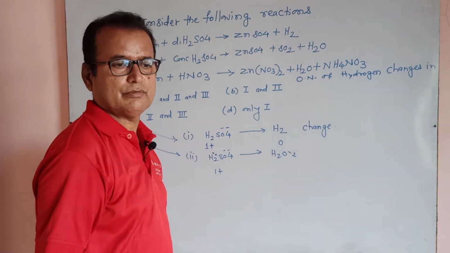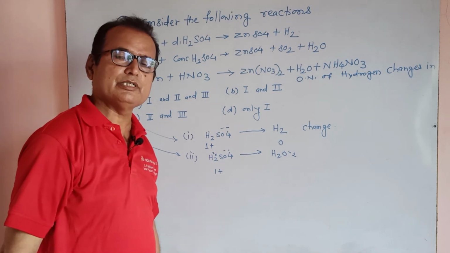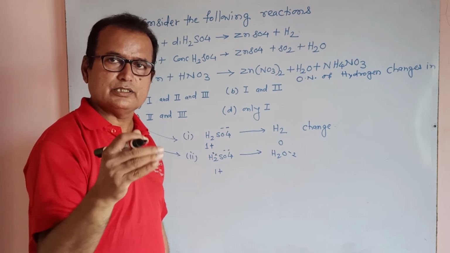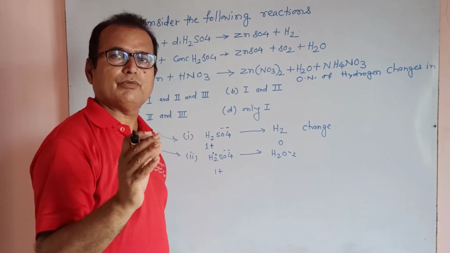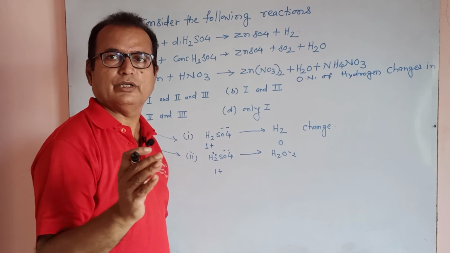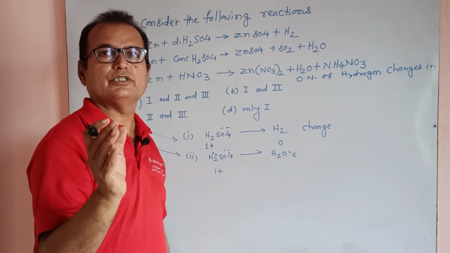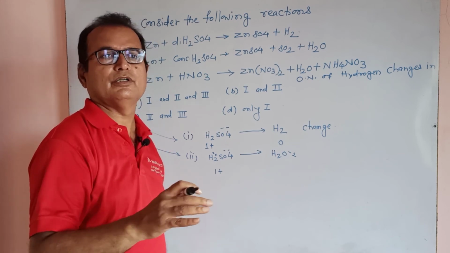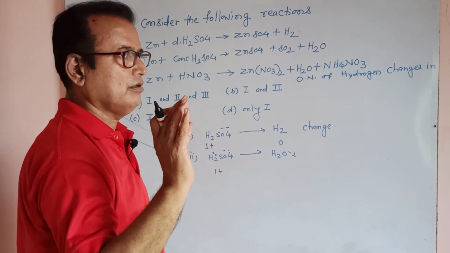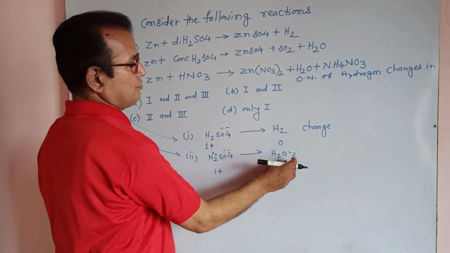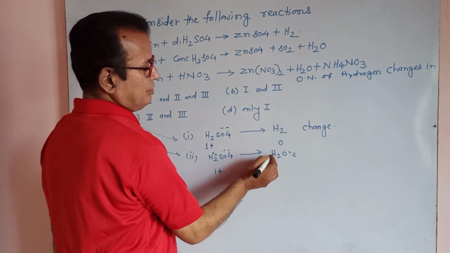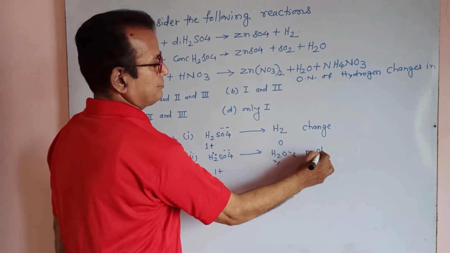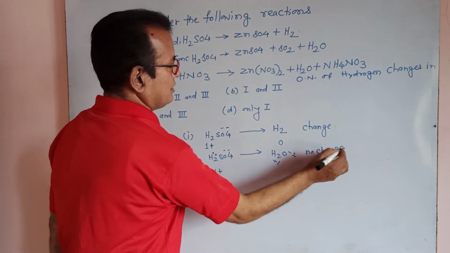Some type of elements are there whose oxidation number is constant, and in this series oxygen is there: oxygen, chlorine, fluorine, sodium, magnesium, aluminum, such type of oxidation numbers are fixed. This is -2. So oxidation number of each hydrogen is +1. So there is no change for the second reaction.